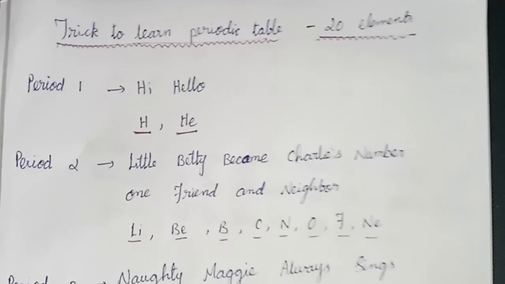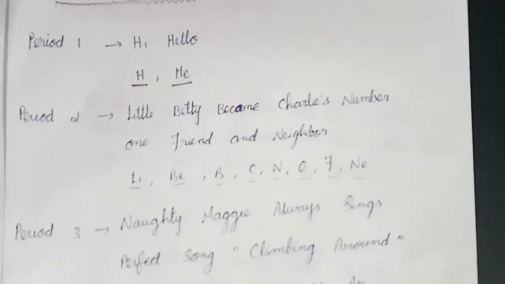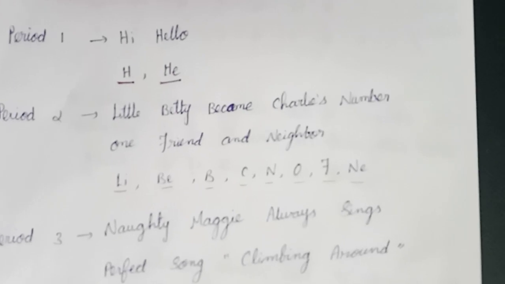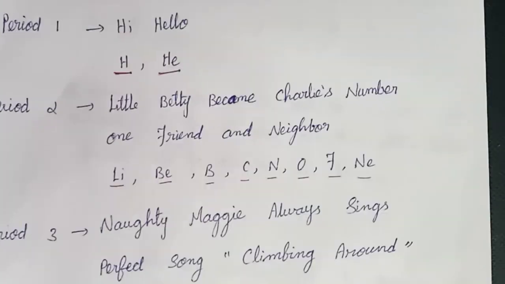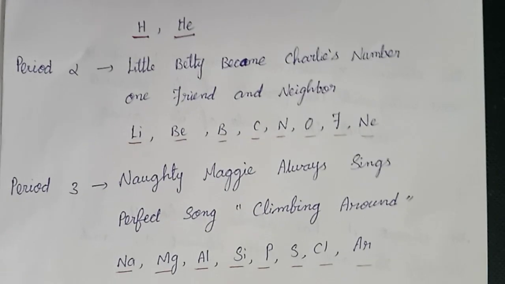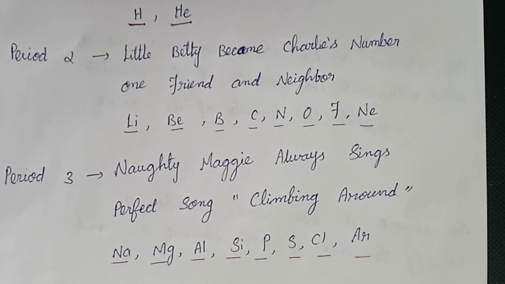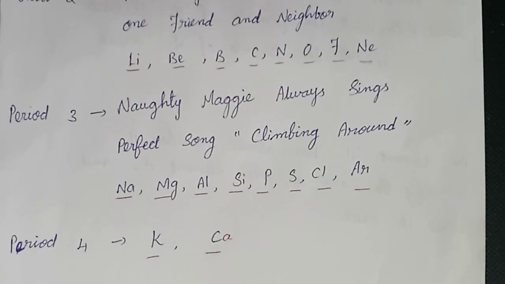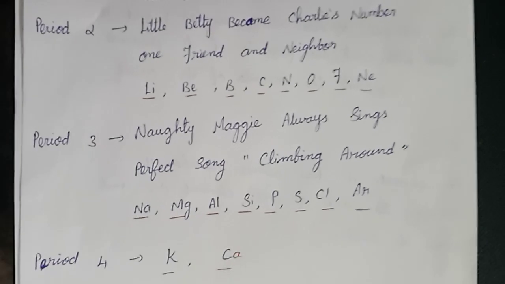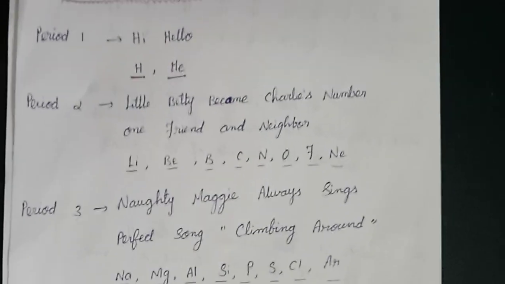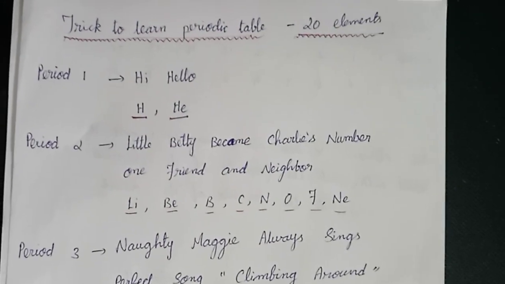So period 1, hi, hello. Period 2, Little Betty became Charles' number 1 friend and neighbor. And period 3, Naughty Maggie always sings perfect song climbing around. And period 4, potassium and calcium. So in this way we shortly represent the first 20 elements.